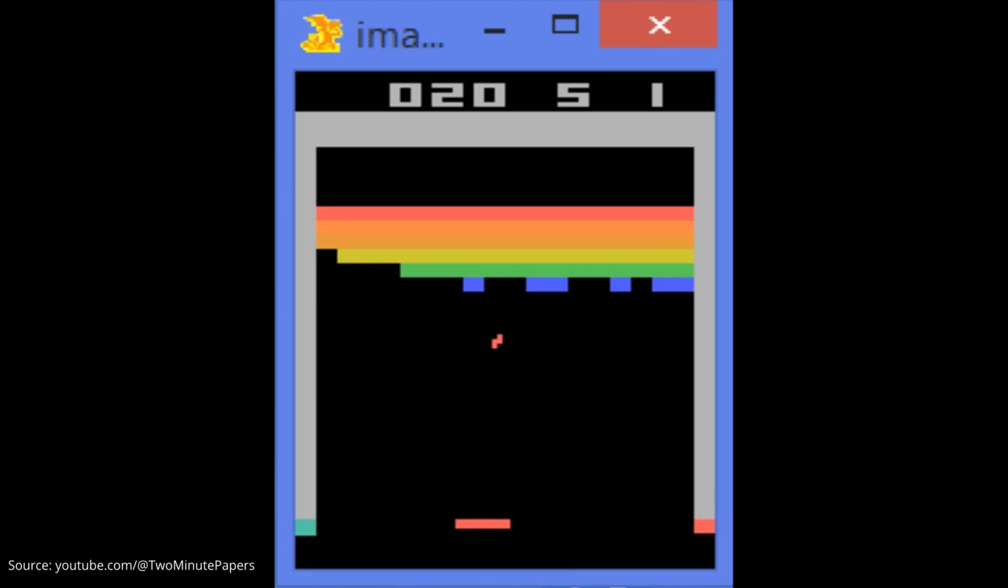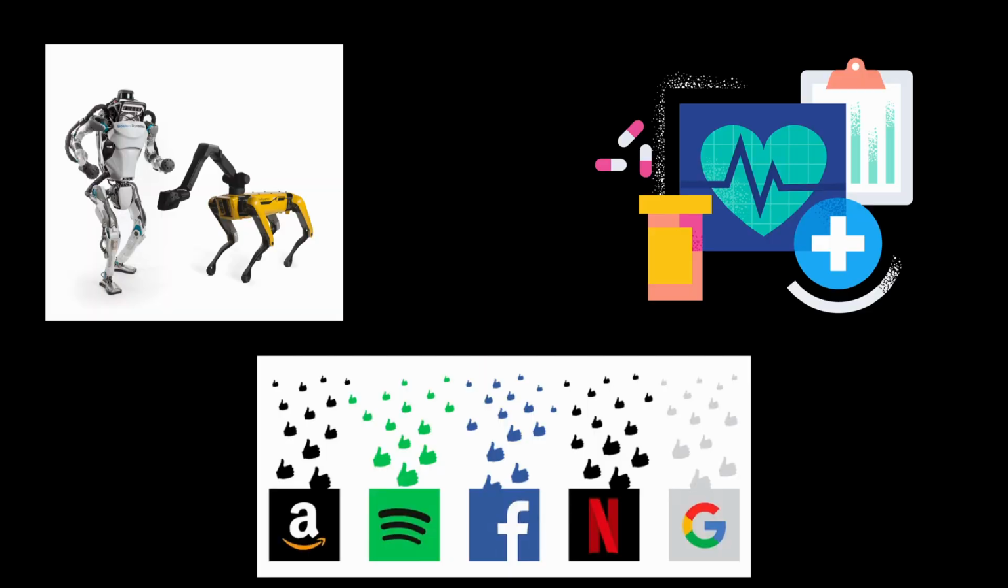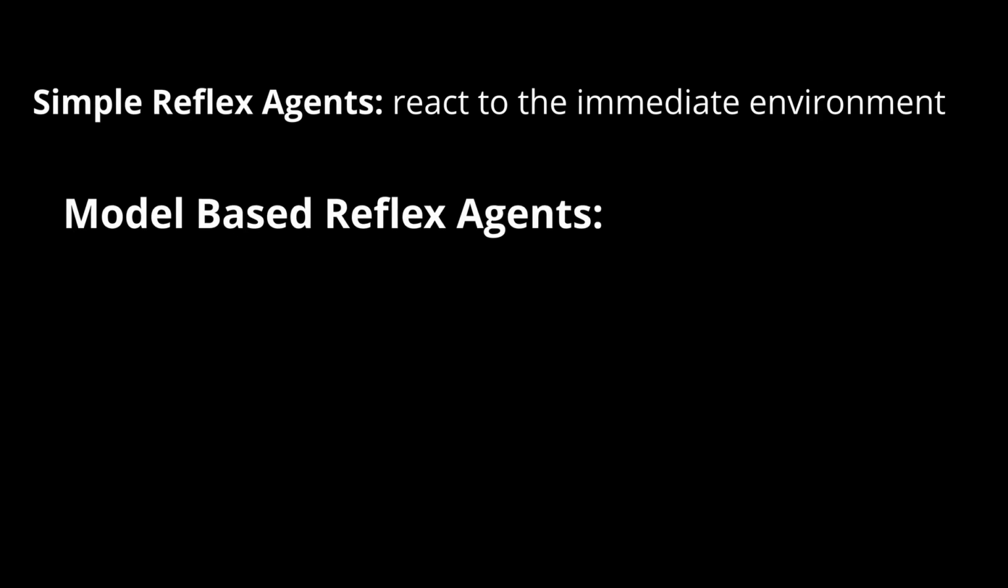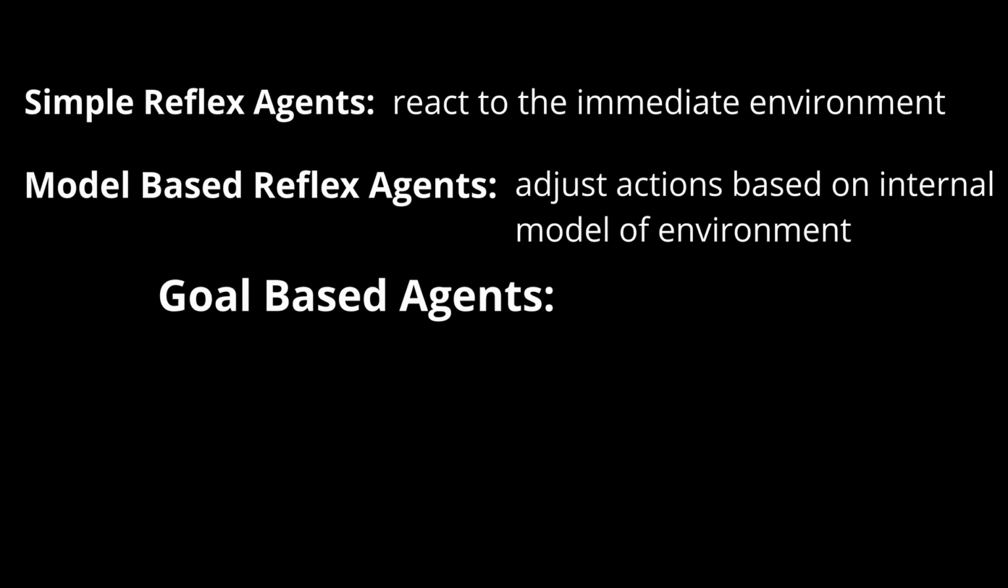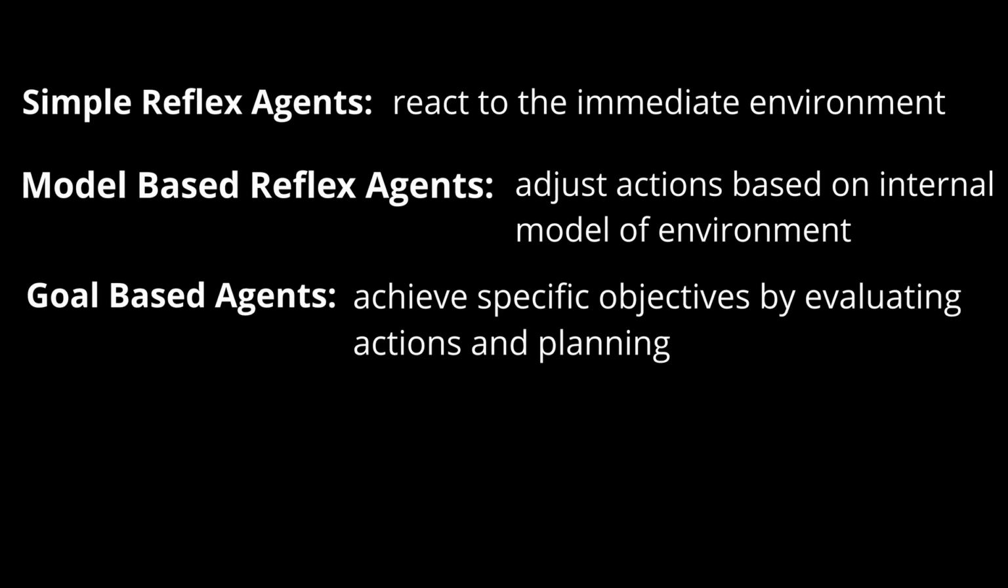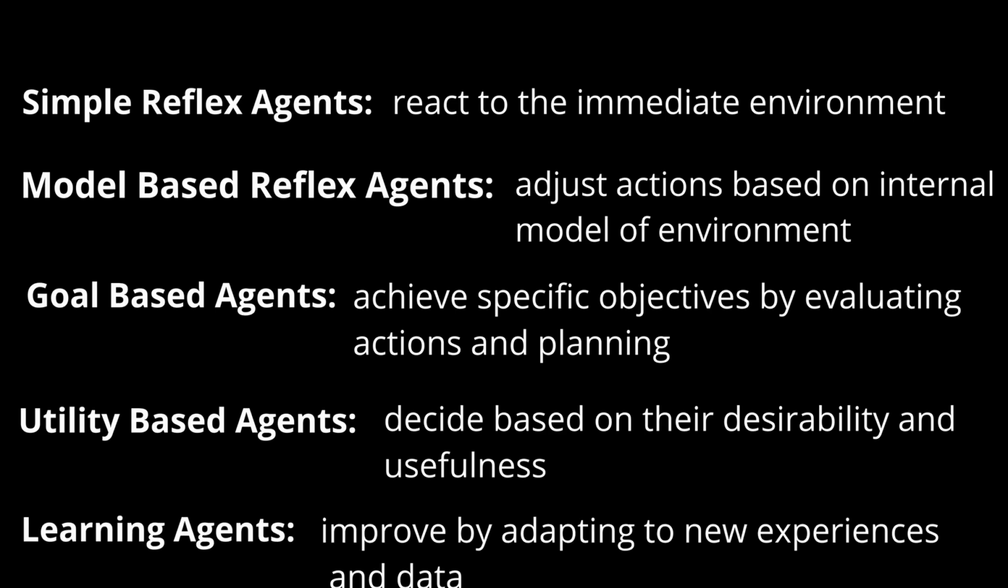This ability to learn and improve on its own makes learning agents incredibly powerful in real-world applications like robotics, recommendation systems, and even healthcare. So to summarize, simple reflex agents react to the immediate environment. Model-based reflex agents remember the past and adjust their actions accordingly. Goal-based agents work toward achieving specific goals. Utility-based agents consider how well they are achieving their goals and maximize satisfaction. Learning agents can improve and adapt by learning from experience.